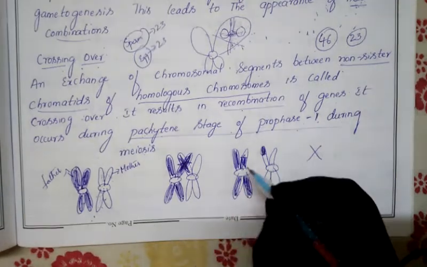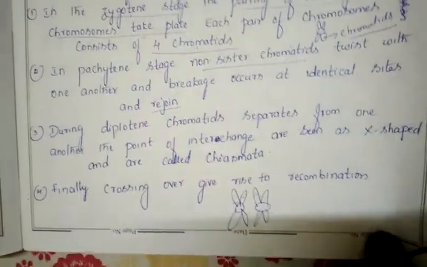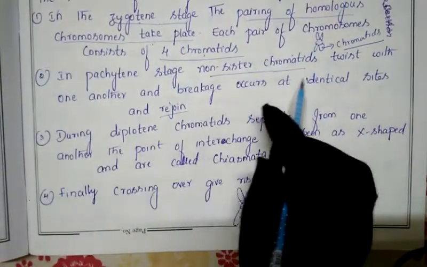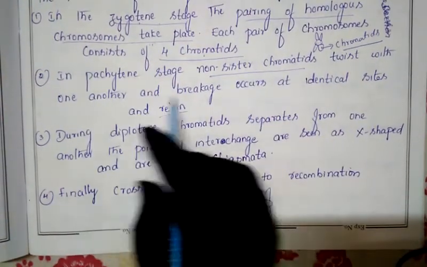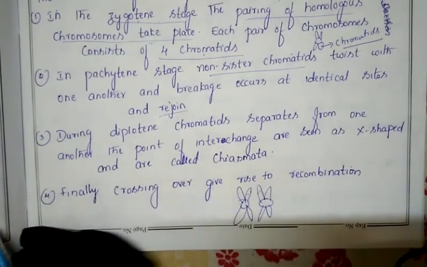So due to that, exchange of segments will take place. That is what the second concept is telling. In pachytene stage, non-sister chromatids twist with one another, and breakage occurs at the identical sites and they rejoin. So this is the second concept.